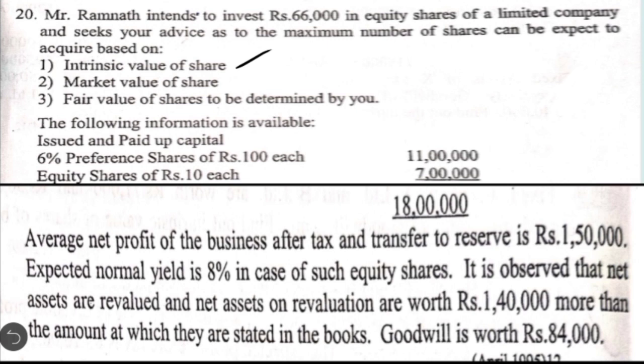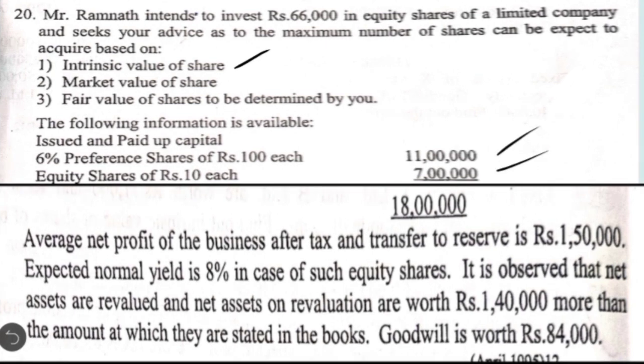Okay. So now coming to the first calculation, that is calculation of intrinsic value. The formula we use here is intrinsic value is equal to net assets available for equity shareholders divided by number of equity shares. As you know that this method is based on the assets and liabilities. Only these are the 2 informations given which appear on the liability side of the balance sheet. They have not given any item which is appearing on the asset side of the balance sheet.